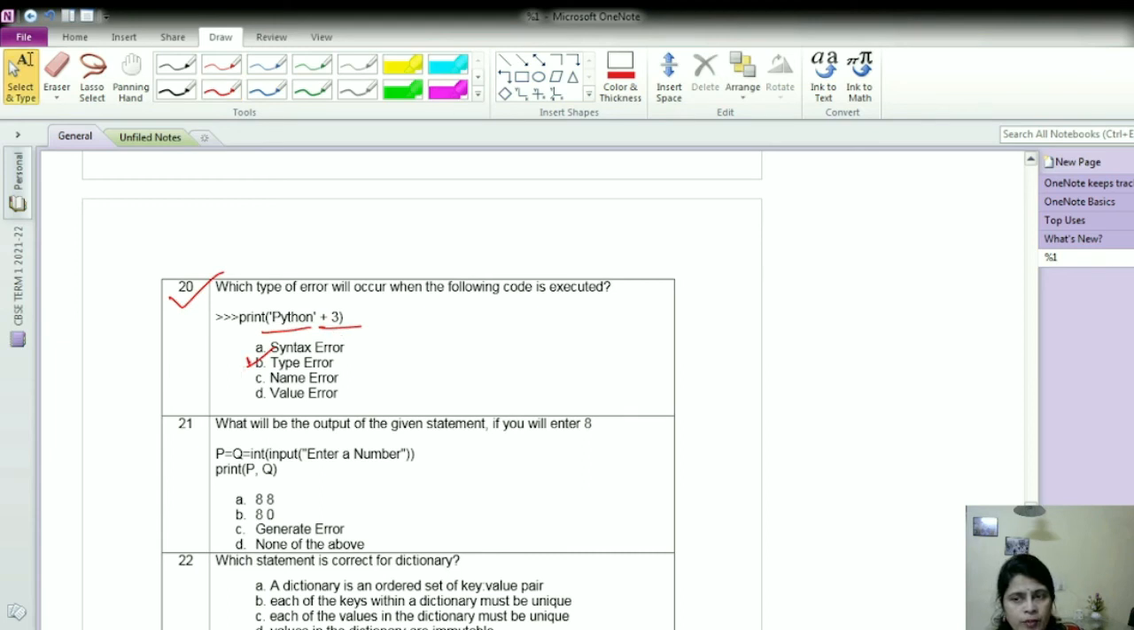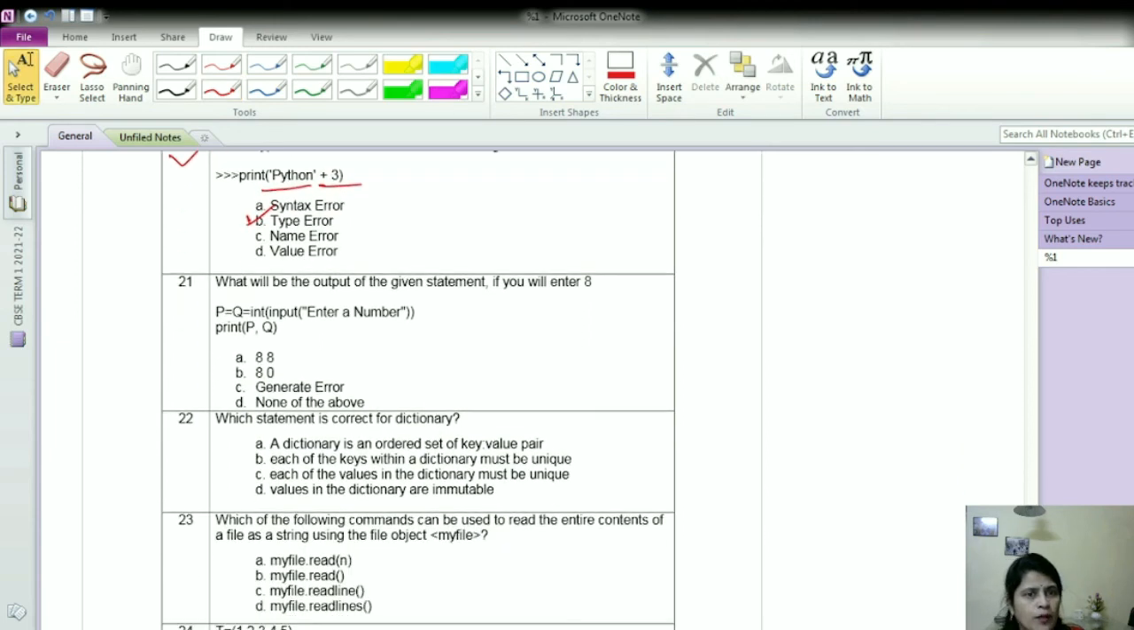Now next is question number 21. What will be the output of the given statement if we enter 8? Now P equal Q equal int, input enter a number. So here we'll have to assume that we have entered 8. So now many of us, we don't know that when we use input function, it can assign values to multiple variables at a time.